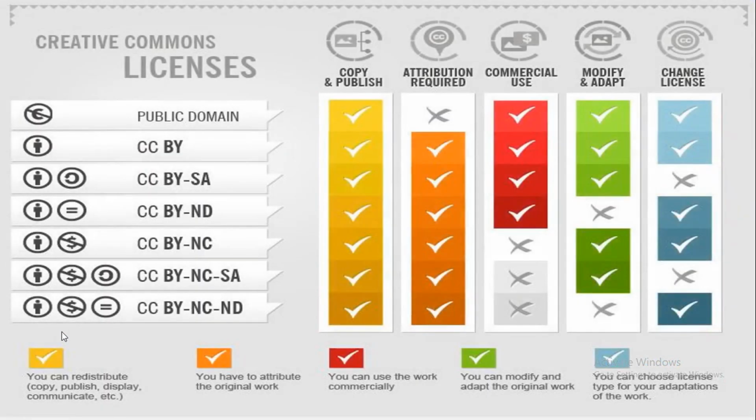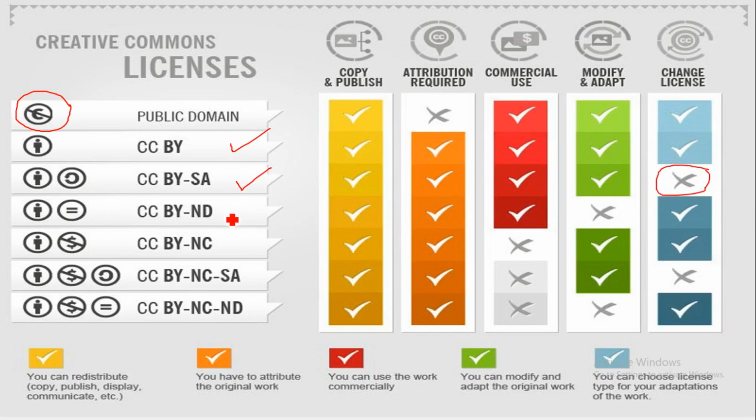So if we have a summary of this, anything with this kind of license, that is CC and a cross, it is public domain, and you can use it for anything. You can copy and publish. Attribution is not required. You can use it for commercial use. You can modify and adapt, and you can change the license from entertainment to education. If you are having CC BY, these are the things which you can apply. If you are using CC BY SA, you cannot change the license.